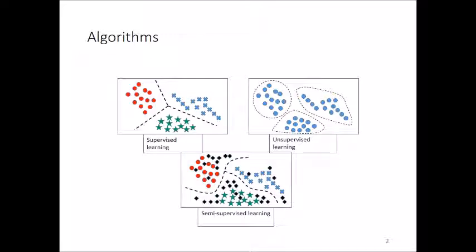In this figure on the top left side, you can see that some of the data points are red circles, some are green stars, and some are blue plus signs. So easily we can identify which data point belongs to which class, and the segregation can be done based on the label of the class.